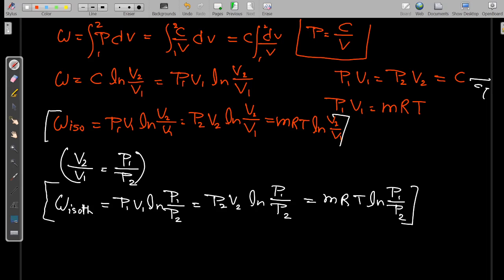Okay, so now again, what are the different conditions which should be fulfilled for using this equation? First one we all know: we started from integration P dV, and that formula is applicable only for a closed system. After that, it should be a quasi-static process, otherwise we cannot find out the relation.